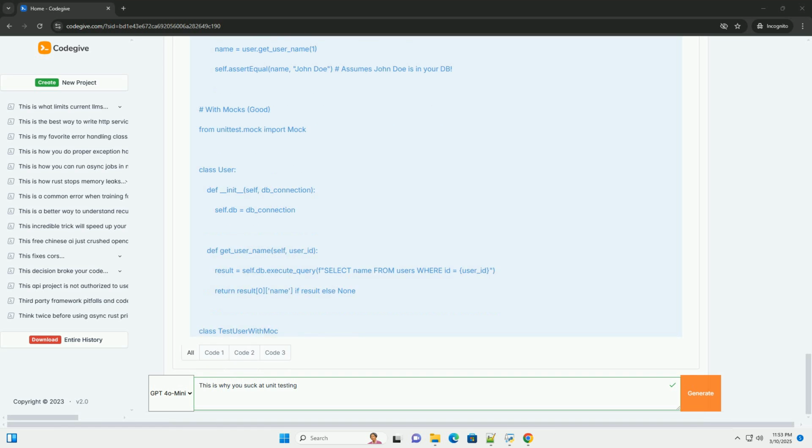As mentioned earlier, use mocks and stubs to avoid hitting external dependencies like databases and APIs. Parallel execution: use a testing framework that supports parallel test execution, for example pytest in Python. Optimize database interactions: if you must use a real database for some tests, use transactions to quickly roll back changes after each test.